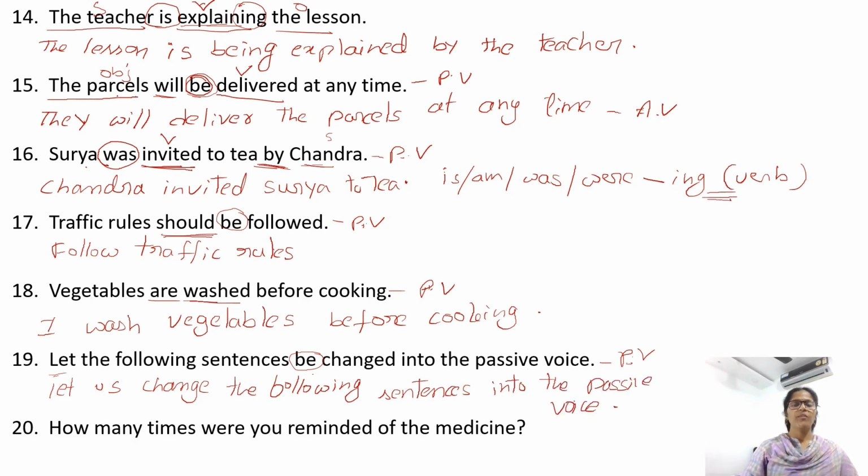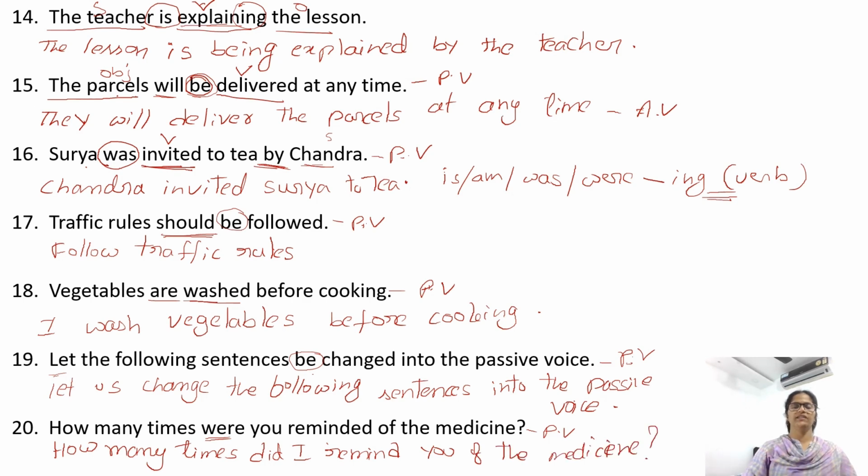Okay. How many times were you reminded of the medicine? The sentence is in passive voice. Change it into active. Here the by preposition is not mentioned, so you can consider I or they. How many times, we need to write as it is. The sentence is in past form. We have did. You can use the subject as I or they. Did I remind you of the medicine?